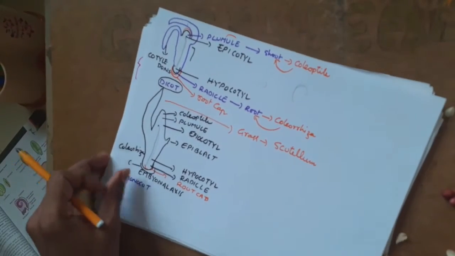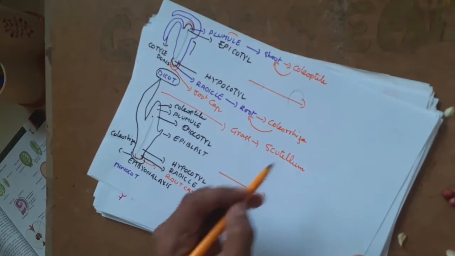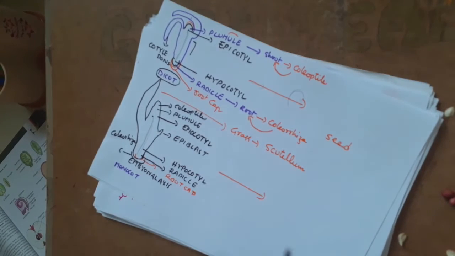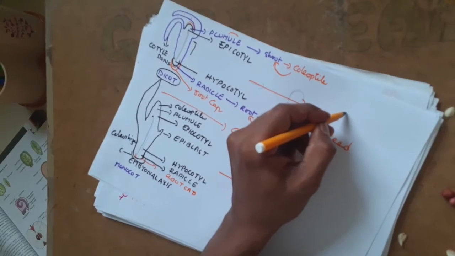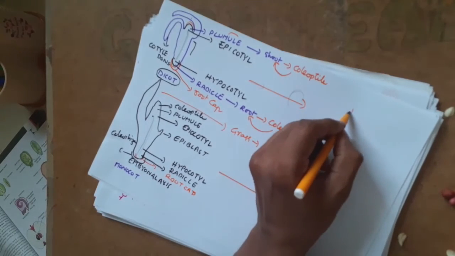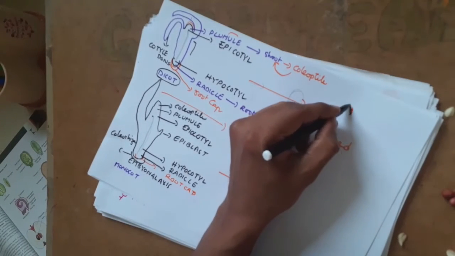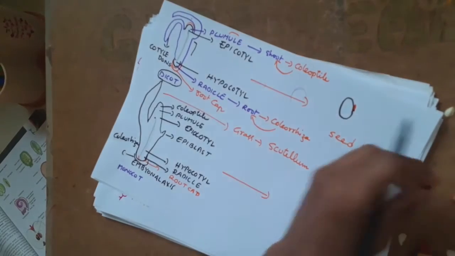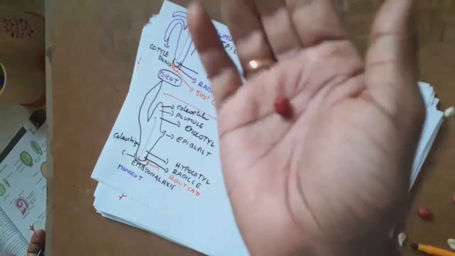And this same structure develops into seed here. Suppose you take a dicotyledonous seed, you remember a dicot seed has the embryo attached with cotyledon. So if you take this, this is a seed.